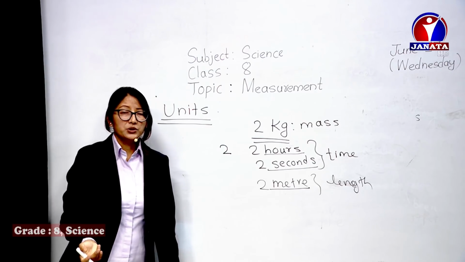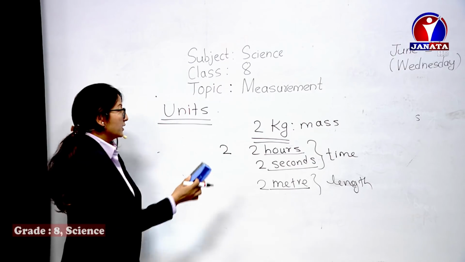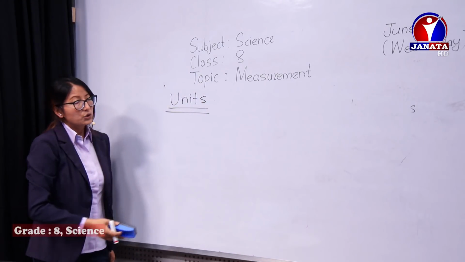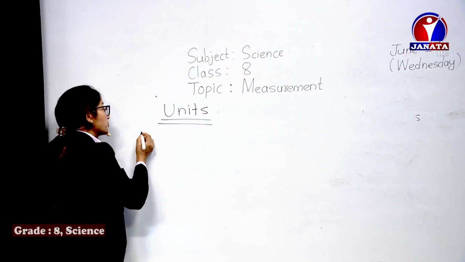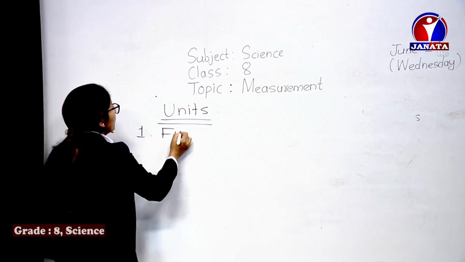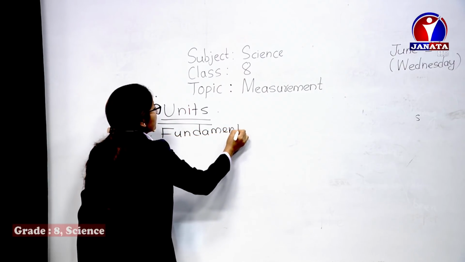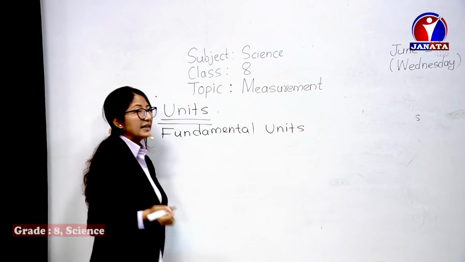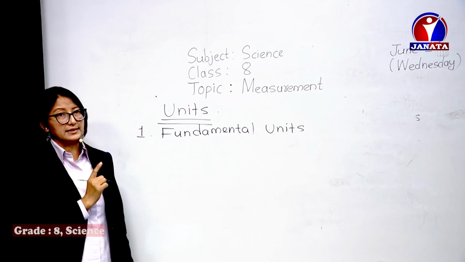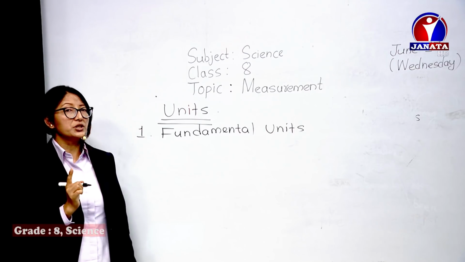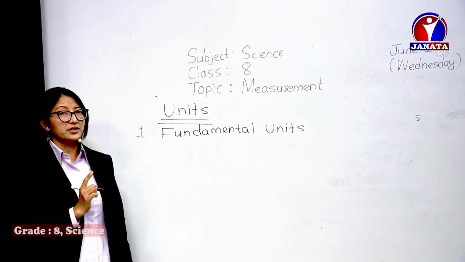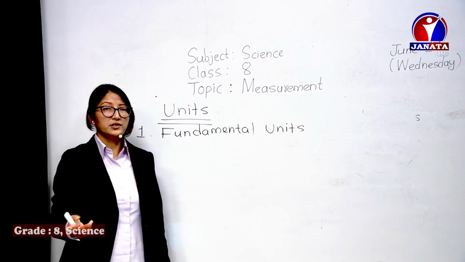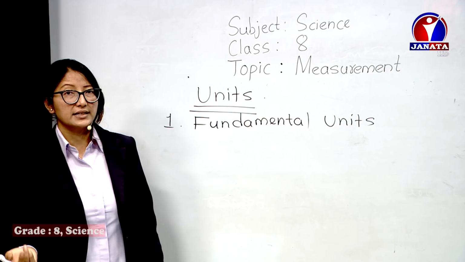Now, units are also of 2 types. This is the main topic that we have to focus on here. Units are of 2 types. The first one is fundamental units. Again, like before, you remember fundamental quantities, but quantities and units are different things. The measurable things are quantities, the physical quantities we discussed before, and they are represented in some standard quantity. That is the unit.